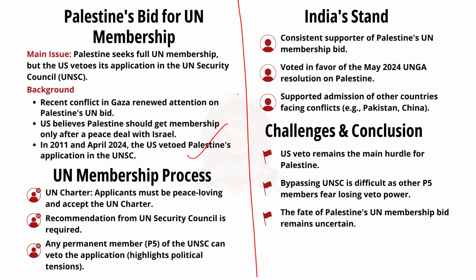Now let us see what are all the rules to join the UN. This might be asked in UPSC prelims question. See, the UN Charter says that countries can join if they are peace-loving and agree to follow the Charter's rule. But in order to get UN membership, a country needs a recommendation from the United Nations Security Council, UNSC. Any of the 5 permanent members, P5, can block this with a veto. This often shows the bigger political tension.